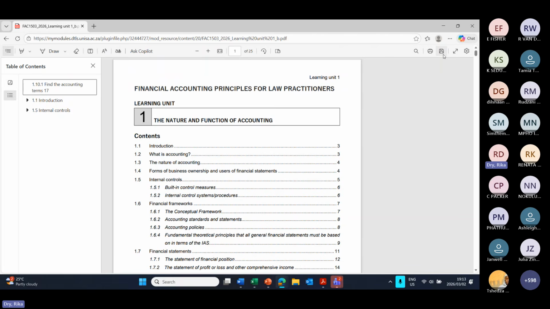This way, should myUNISA be down for whatever reason, or should you have internet problems or electricity problems, or you travel remotely, you still have your hard copy of the study guide that you can use to study. So please download this first thing and save it when you open your study unit.